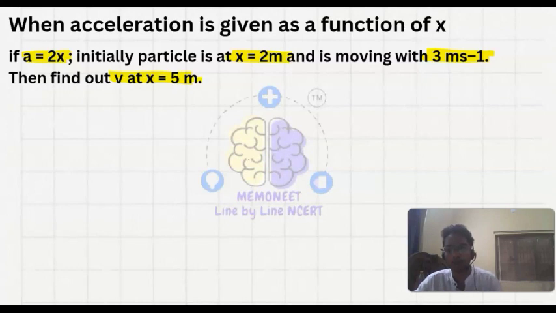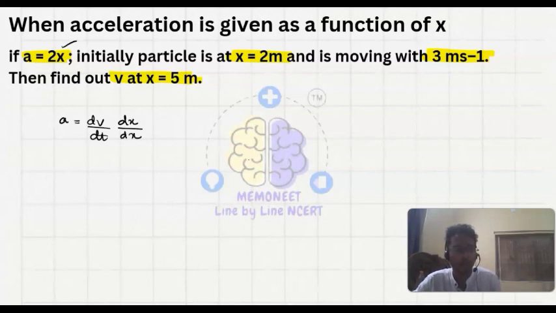In this type of problem, how will we know the acceleration? We know that acceleration is equals to dv upon dt. But here it is given in terms of x. So to derive it we have to multiply and divide by dx.